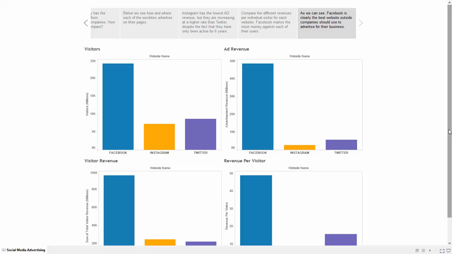As an advertising consultant, I would recommend that my clients use Facebook as their primary source of advertisement, and then Instagram could be their secondary because they have been increasing in the past few years.